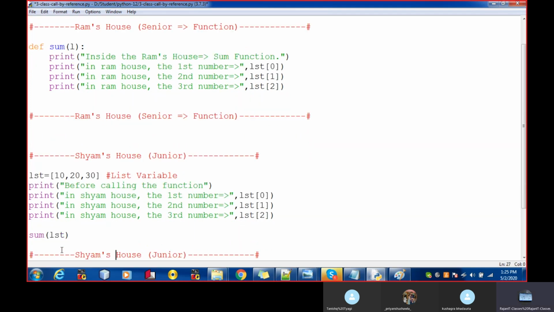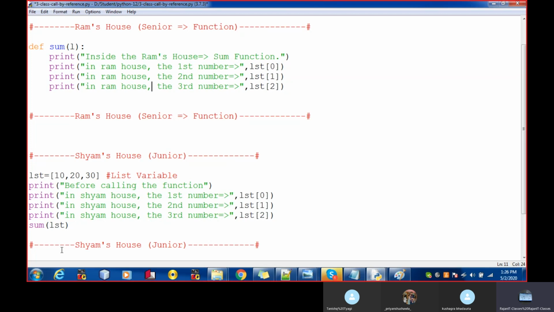I've just written the print statement that, before calling the function, shows what is in the Sham's house. So if I'm in the Sham's house, what is the first number, the second, the third number. If I call the function which belongs to the Ram's house, what will happen inside the Ram's house function? What is the first number inside the Ram house, the second number and the third number. I didn't do anything with the numbers. I just pass the numbers and see what is inside the function, what is inside the Ram house and what is inside the Sham's house.